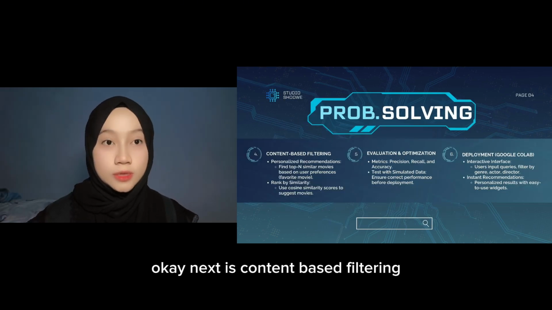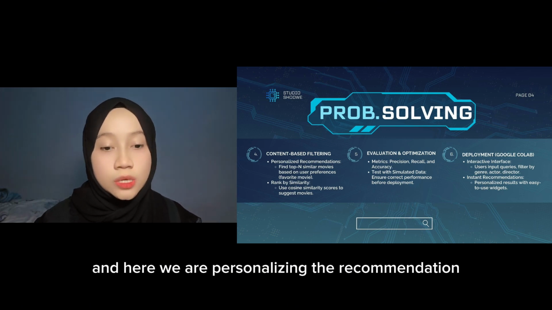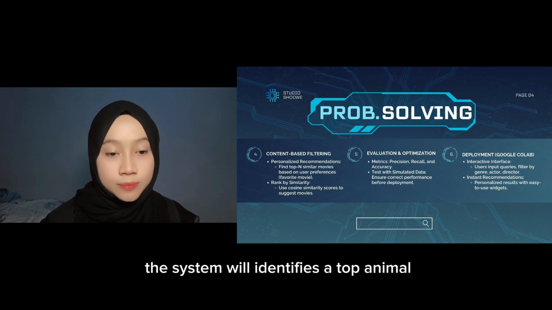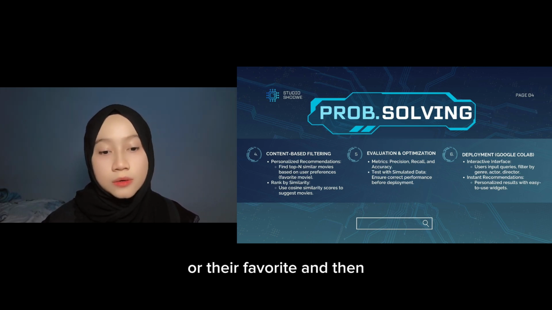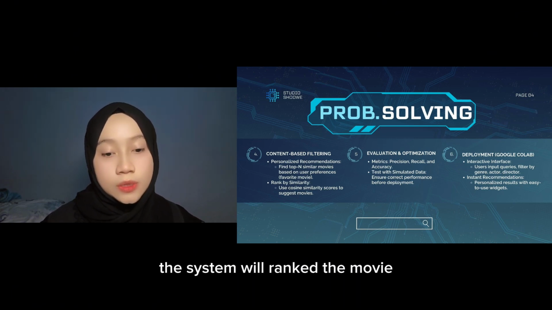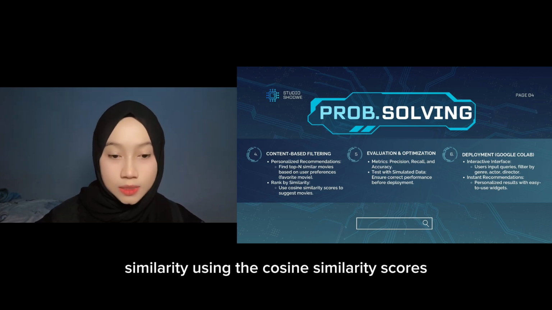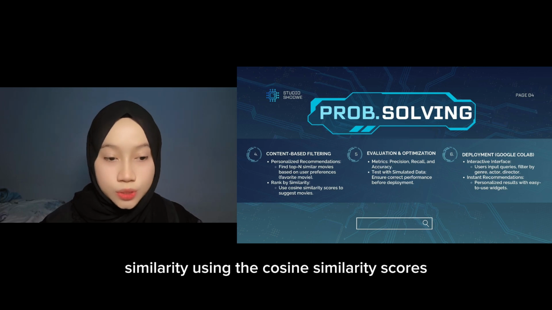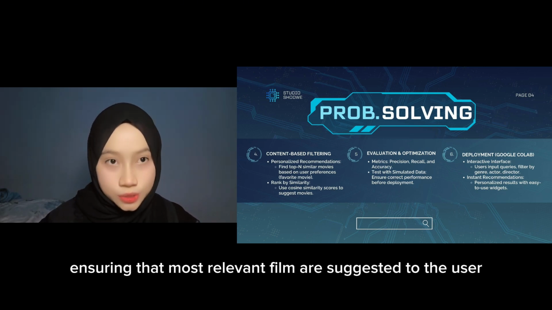Okay, next is content-based filtering. In here, we personalize the recommendation. The system will identify the top and most similar movies based on the user preference or their favorite movie, and then the system will rank the movies by similarity using the cosine similarity scores, ensuring that the most relevant films are suggested to the user.